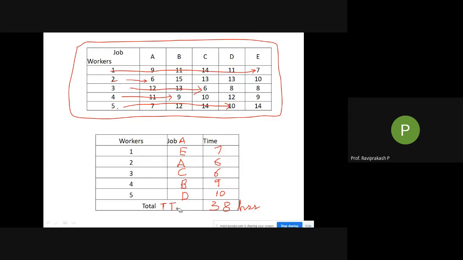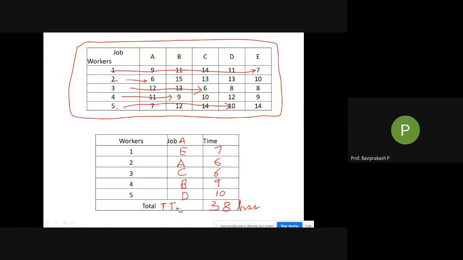Any questions now? We have completed this particular problem. Ask me any questions if you have. No questions? Yes, students. Yes, sir. Can you hear me? No, sir, no questions.